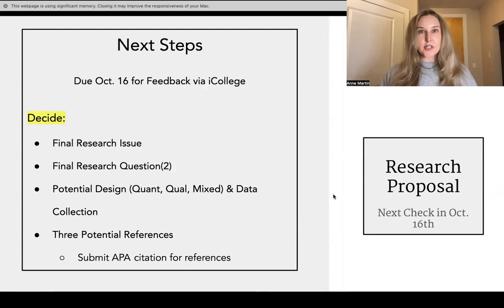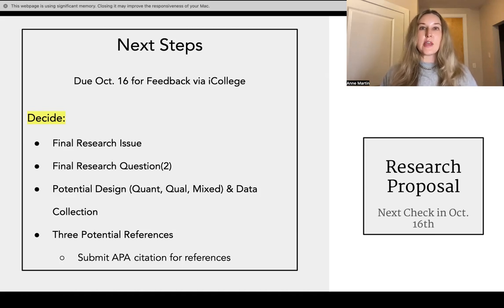So up next, our research proposal. As you know, this is our final project for the class, is for you to design a study. Now, you don't need to actually carry out the study. You are planning the design, the research question, the methods that you'll use, what you would use for data collection and analysis, but you're not expected to actually collect the data for this class.